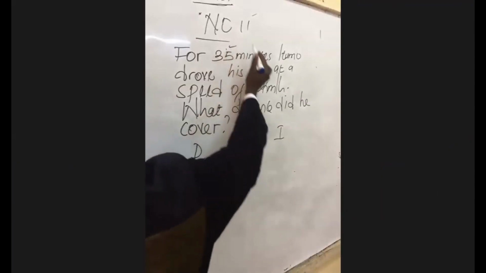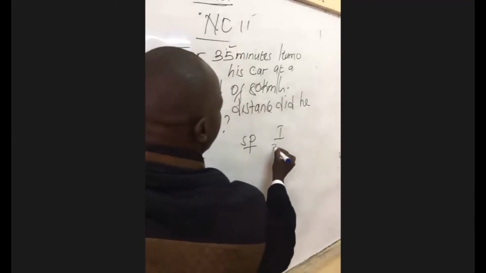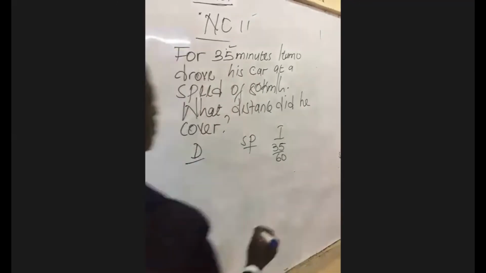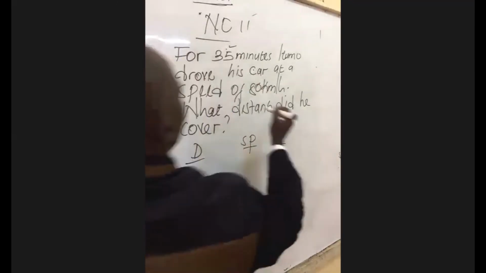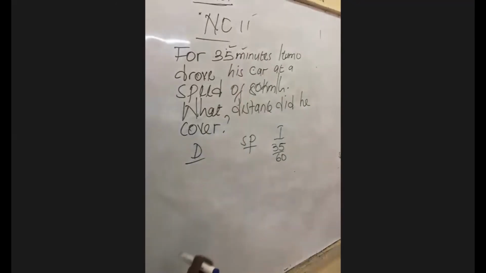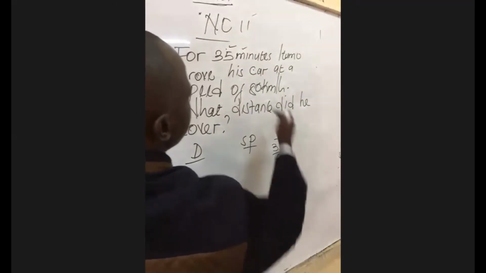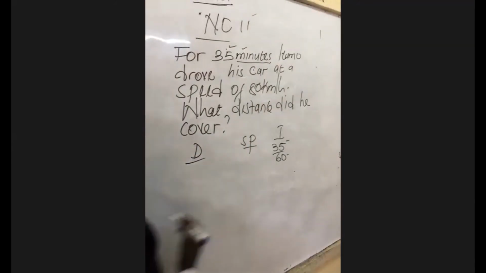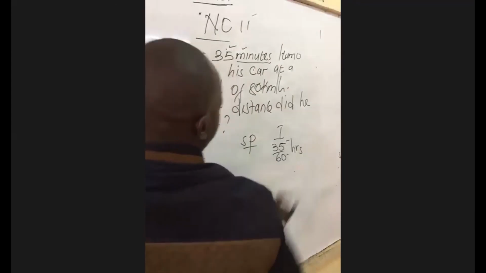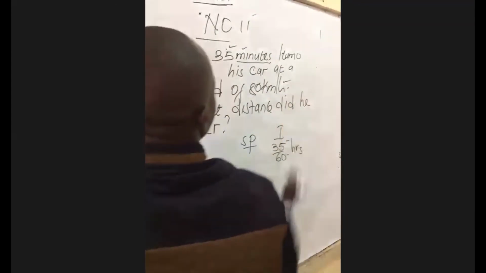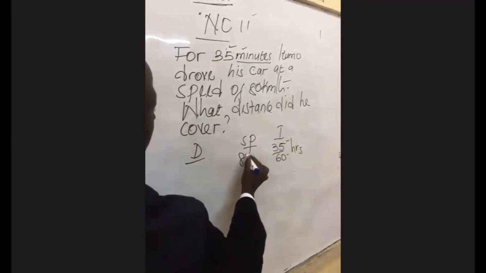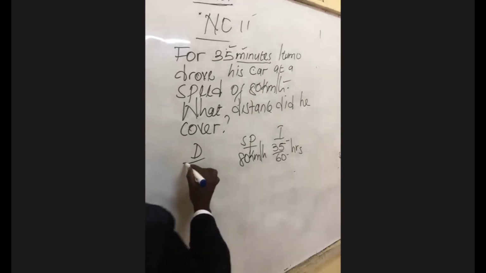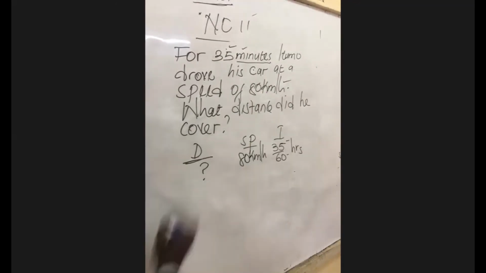Time, we have 35 minutes. Write 35 all over 60, because we are changing minutes. So you have to write 35 all over 60. These are all in minutes. So what we are going to get here should be in hours. Then the speed is 80 kilometers per hour, right? Then the distance here you have not been given.